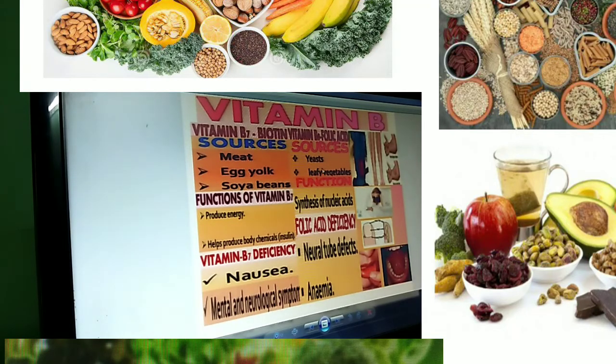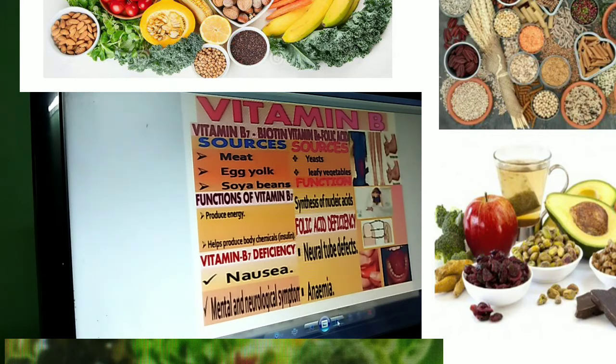This is folic acid. Sources are yeast and leafy vegetables. This helps in the synthesis of nucleic acids in the cells of the body, that is RNA and DNA, ribonucleic acid, deoxyribonucleic acid. Then folic acid deficiency causes neural tube defects, that is nerve tube defects, and anemia, weakness. The related pictures are here. See what the deficiency causes, folic acid as well as B7.